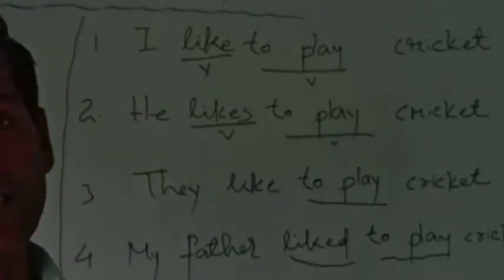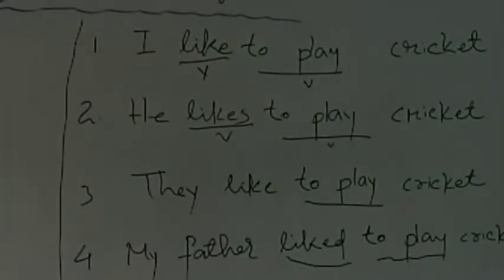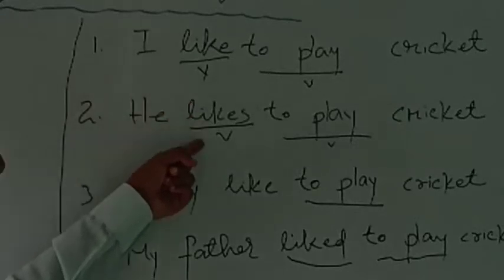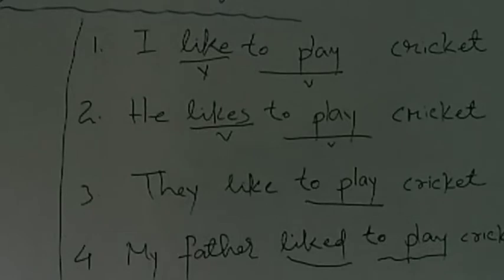Okay, on the basis of changing of its number and person of the subject and on changing of the tense of the sentence. Okay, like keeps changing. Sometimes it is like, sometimes it is liked. So this like is a finite verb.